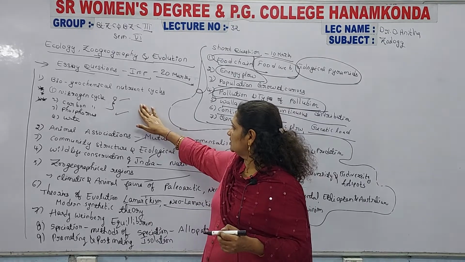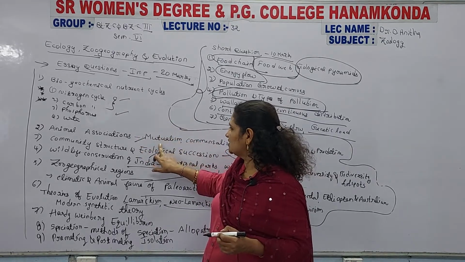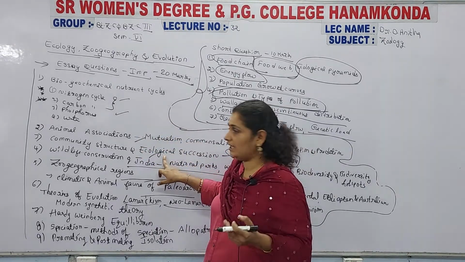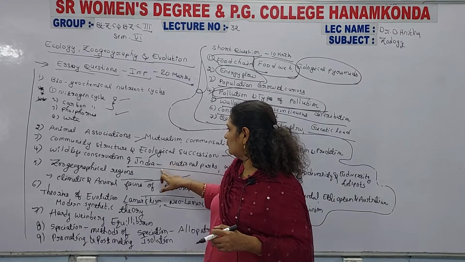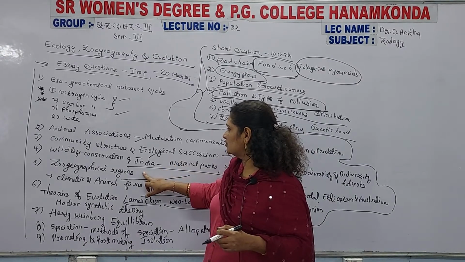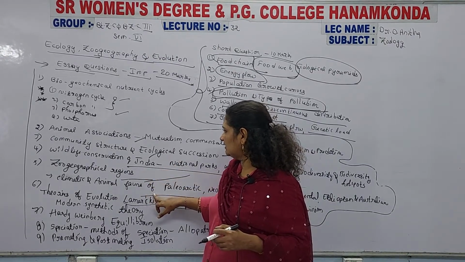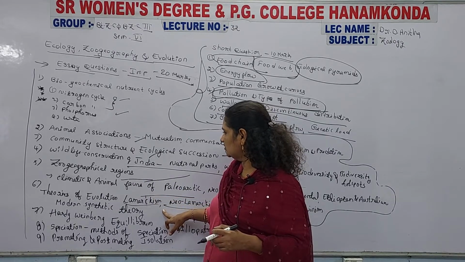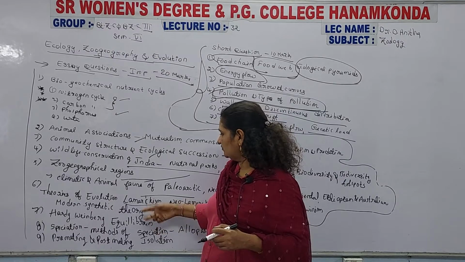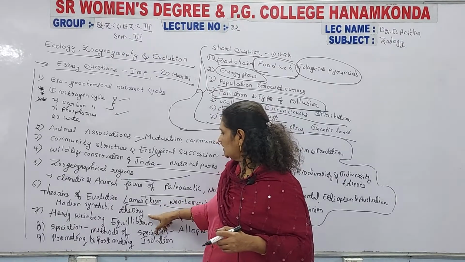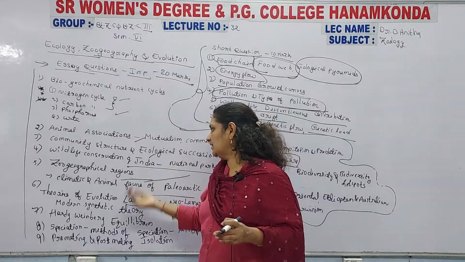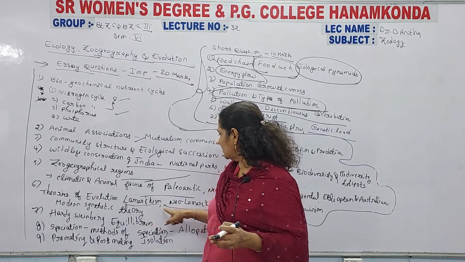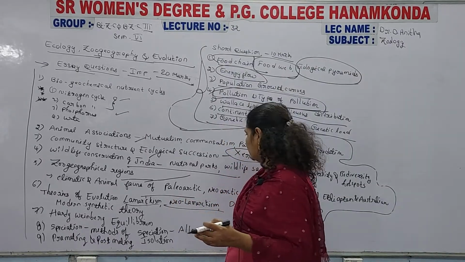Nitrogen cycle, carbon cycle and animal associations you should prepare. Ecological succession, wildlife conservation, geographical regions, climatic and animal fauna, theories of evolution and the modern synthetic theory are also asked. You can write these four.